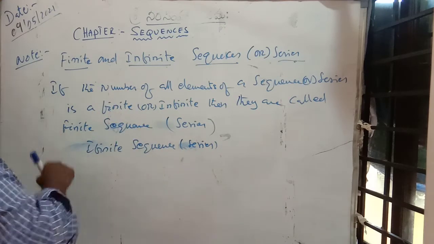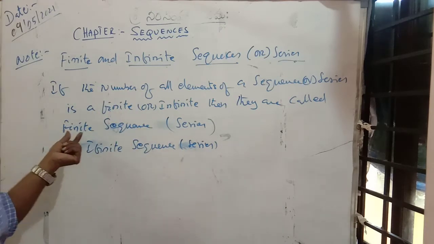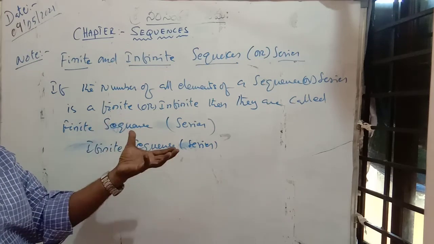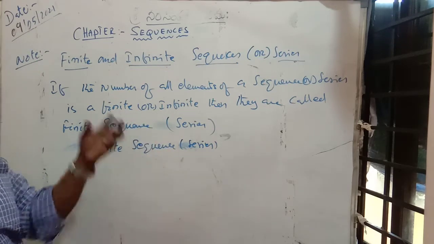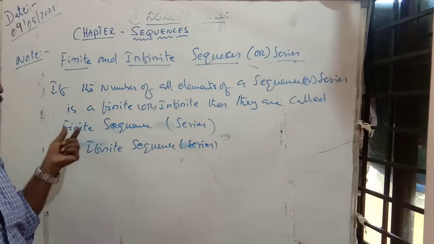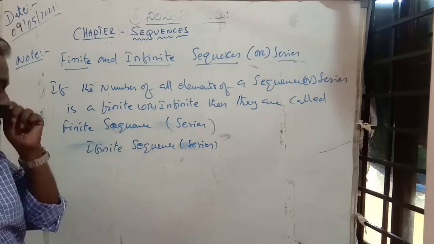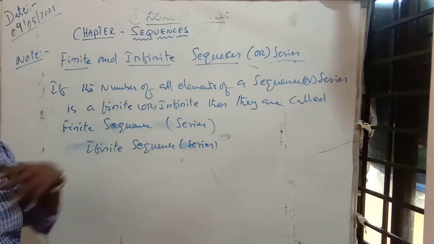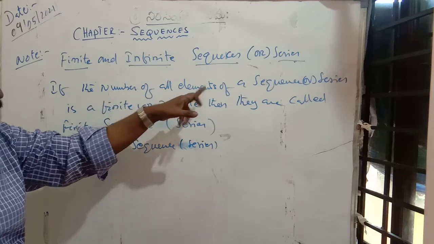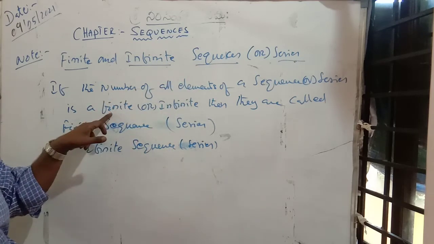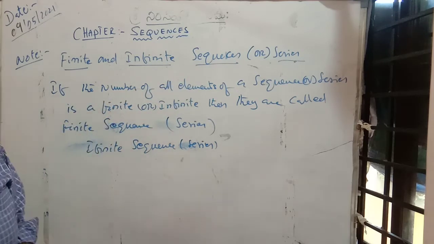When we call it a finite sequence, the given set of numbers with one definite rule is called a finite series. Means here the number of all the elements is finite. If it is finite, it is called a finite series.